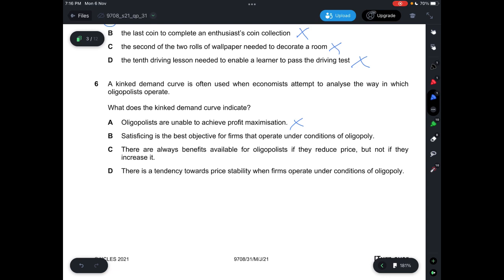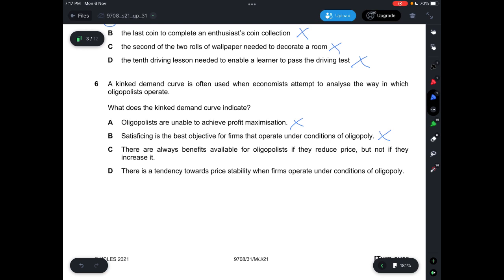B says satisficing is the best objective for firms that operate under conditions of oligopoly. Not correct. Satisficing is basically when you are setting a minimum acceptable level of achievement in terms of profit.